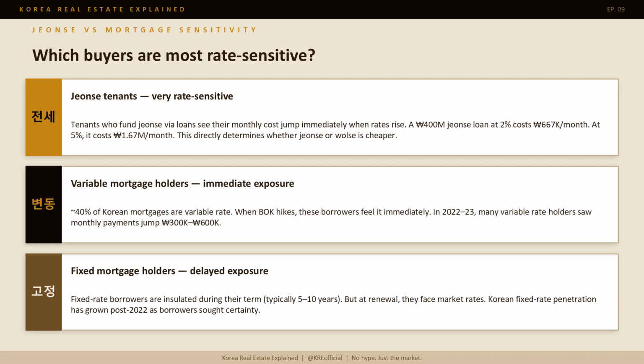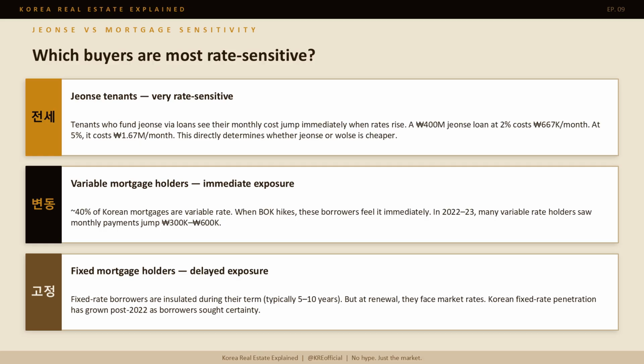Variable rate mortgage holders, roughly 40% of Korean mortgages, feel hikes immediately at the next repayment cycle. In 2022 to 2023, many variable rate borrowers saw monthly payments jump 300 to 600,000 won. Fixed-rate mortgage holders are insulated during their term, typically 5 to 10 years. But at renewal, they face market rates in full. Korean fixed-rate penetration has grown post-2022 as borrowers sought certainty after the hike cycle.